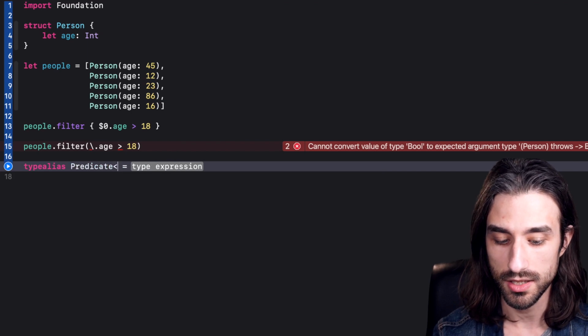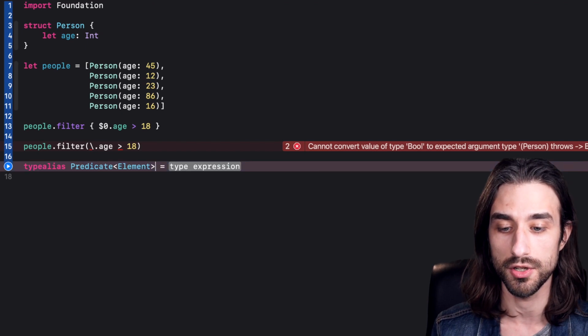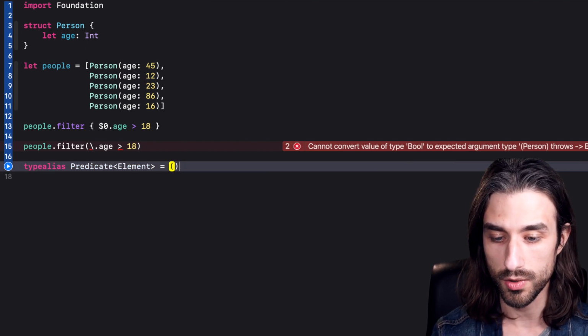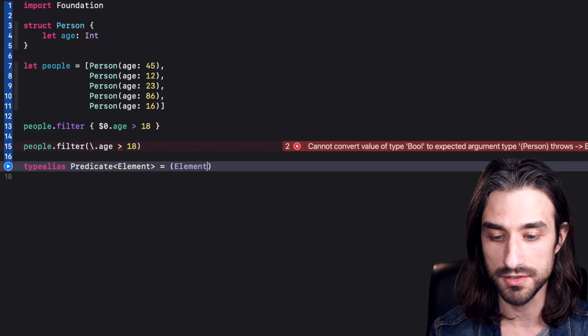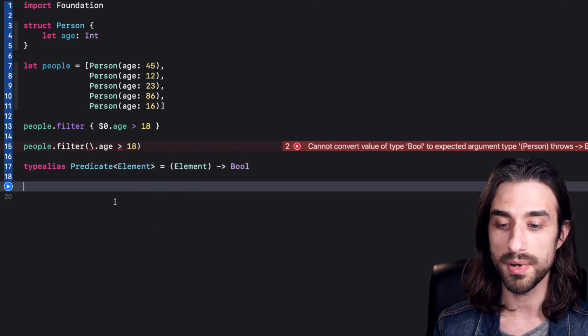It will be generic. It will have a generic argument that we call Element in order to stay consistent with the generic argument of a sequence. And for the actual type, well, we're going to take as an argument an element. And as I was saying, this is going to evaluate to a boolean. So we have our predicate type.